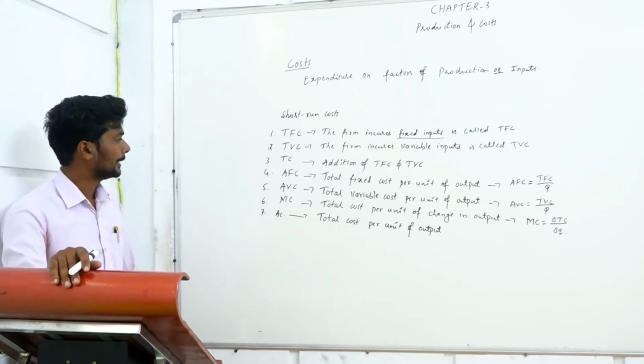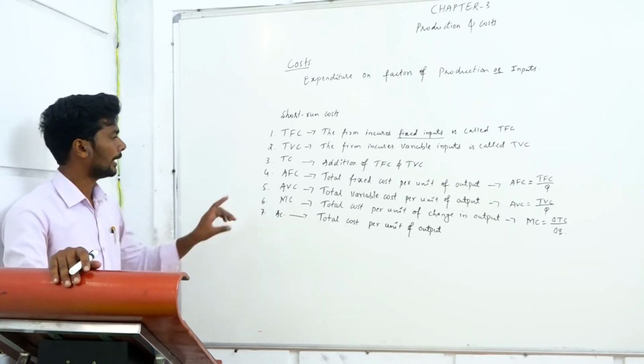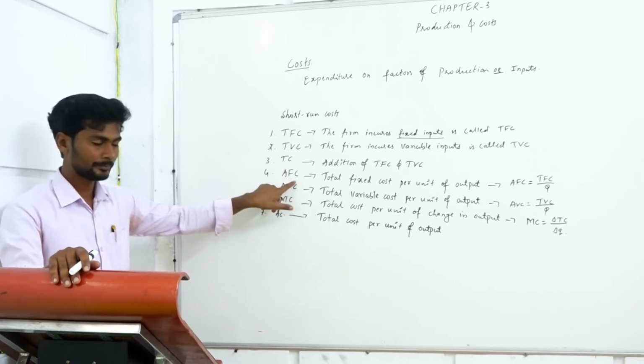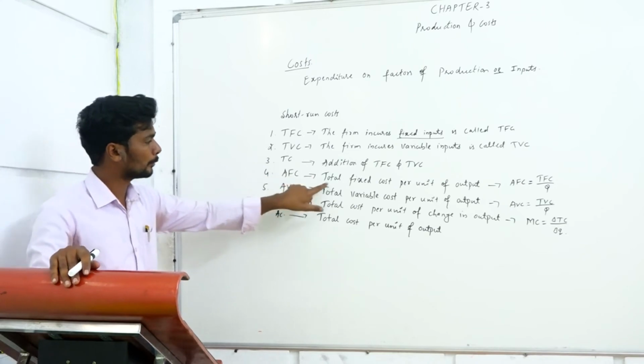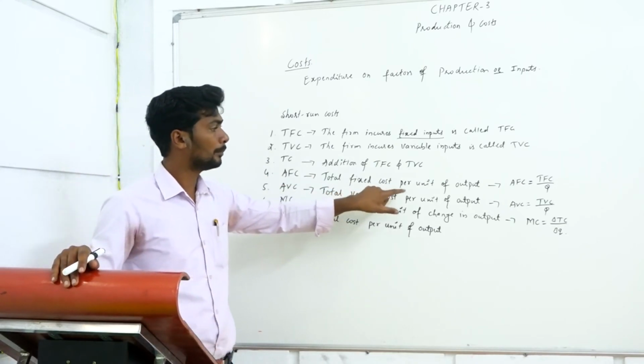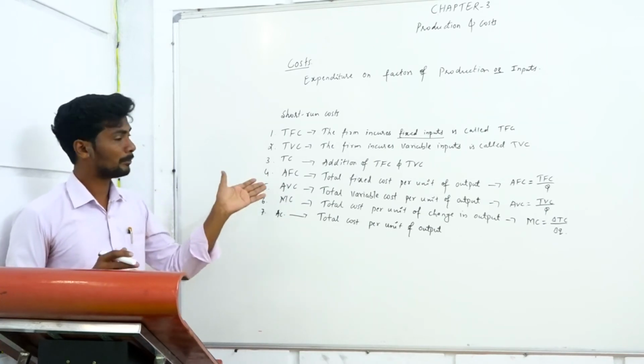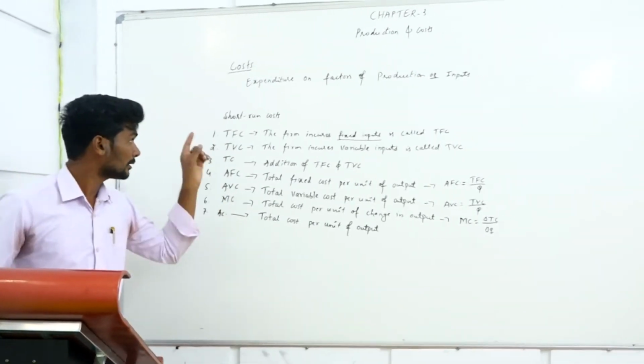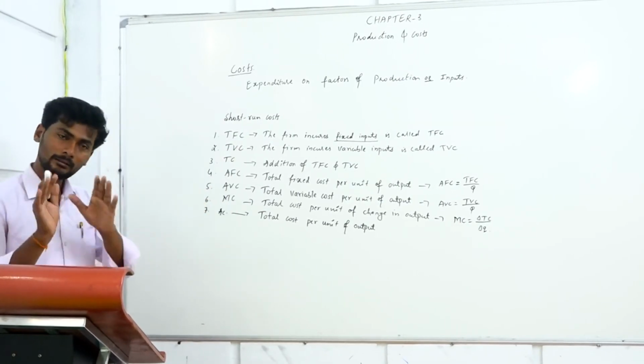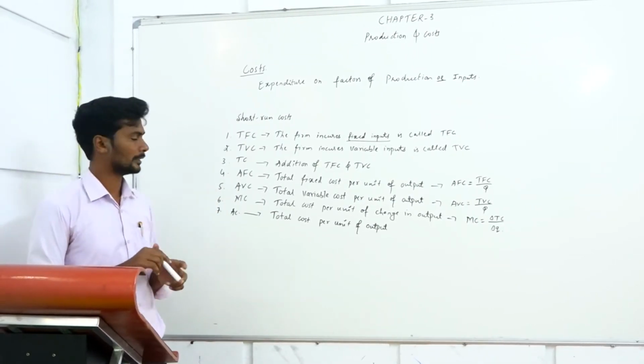Then the fourth one, AFC, average fixed cost. What does it mean? Total fixed cost per unit of output. You will understand when we solve problems on cost. You just know the meaning for now.